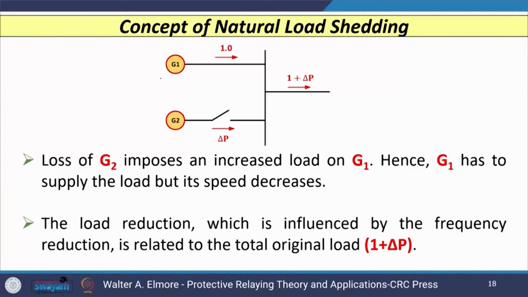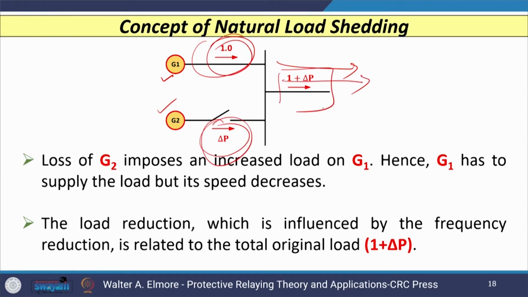To understand this, I have considered generator 1, which is giving some power that is delivered to the load, and I have also considered generator 2, which is also giving some power, and the total power of these is delivered here.